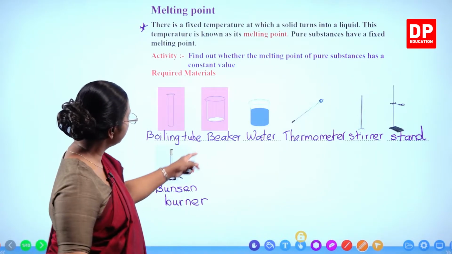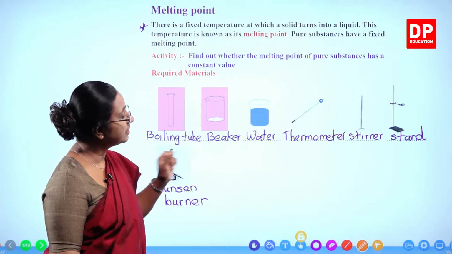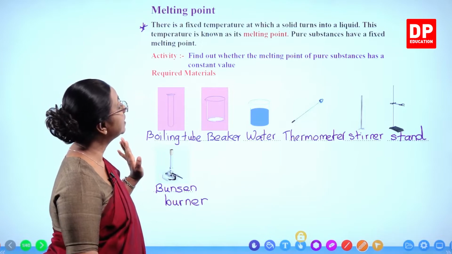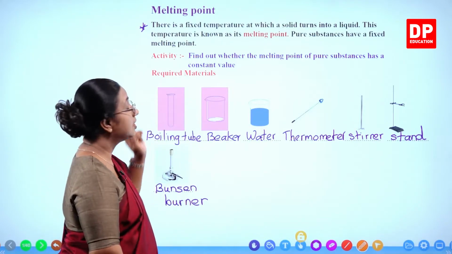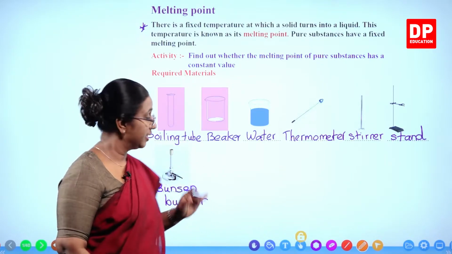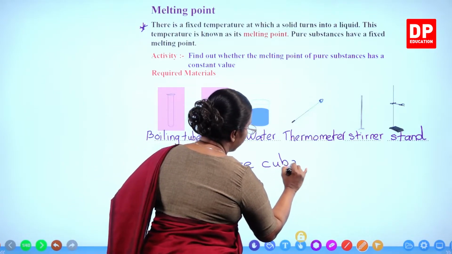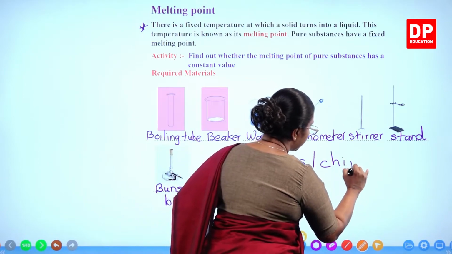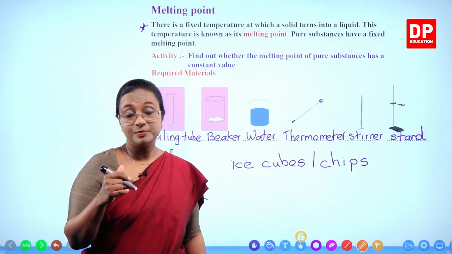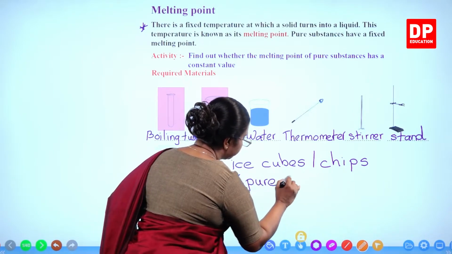Now you need a boiling tube, a beaker, water, a thermometer, a stirrer, a stand and a Bunsen burner. Now we are going to check whether the melting point of pure substances has a constant value. As the pure substance, we are going to take ice. So we need that as well. Ice cubes, or you can say ice chips. Ice chips would be better because they are smaller. Then you can insert the thermometer easily into that, and that is going to be our pure substance.